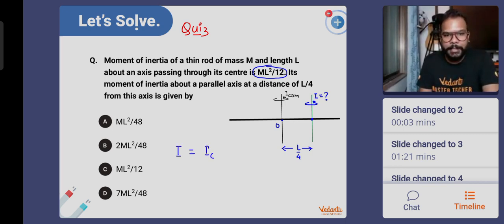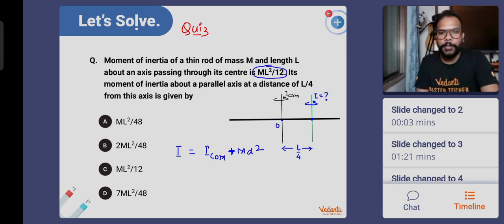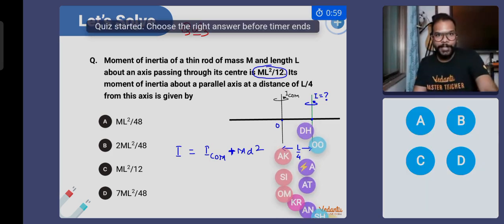The theorem of parallel axis says I will be equal to ICOM plus md square. D you will have to figure out from the diagram. I'm giving you the diagram itself. And everybody, setting up the quiz. Giving you guys 60 seconds. Time starts in 3, 2, and 1. ICOM is already given in the question, and you already know that also.